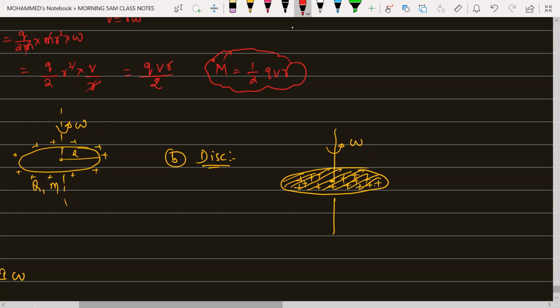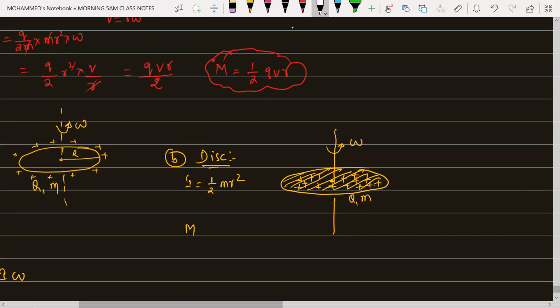Charge is present throughout the body. So what is the moment of inertia for this body, beta? Moment of inertia I will be equal to half into m into r square, where the charge is Q and the mass is m.